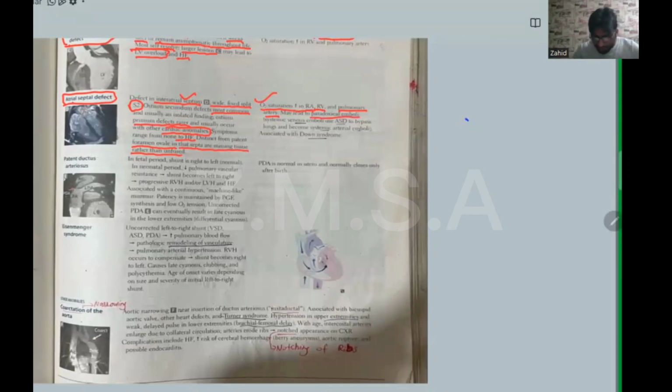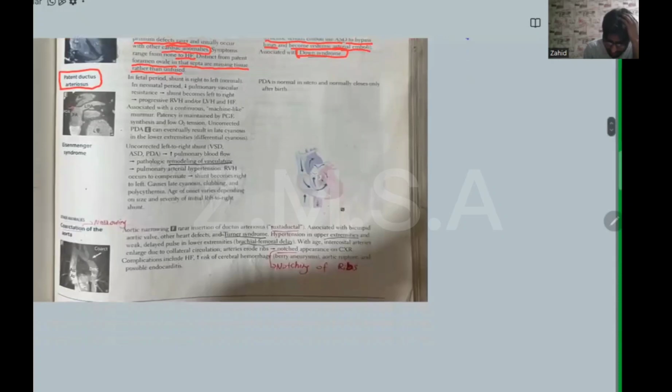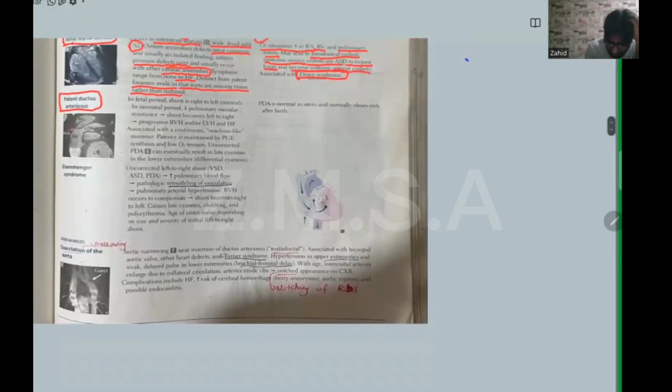What is meant by paradoxical emboli? Systemic venous emboli use the ASD defect to bypass the lungs and become systemic arterial emboli, and it is associated with Down syndrome. Atrial septal defect associated with Down syndrome already discussed in detail. And next, third one is patent ductus arteriosus, also known in short form as PDA.